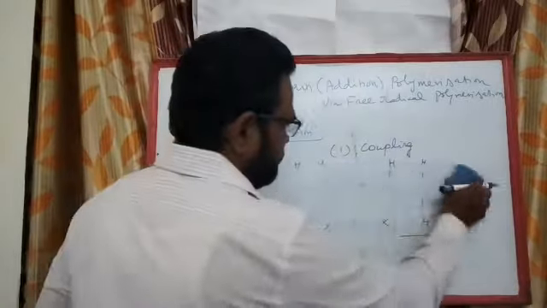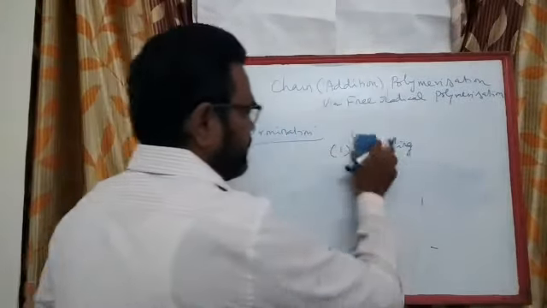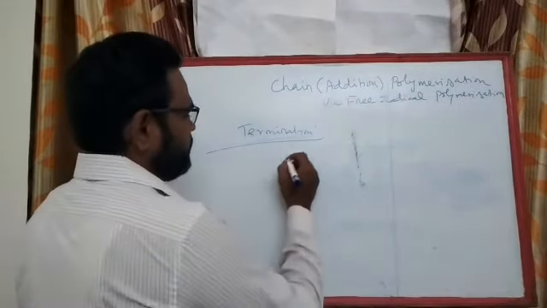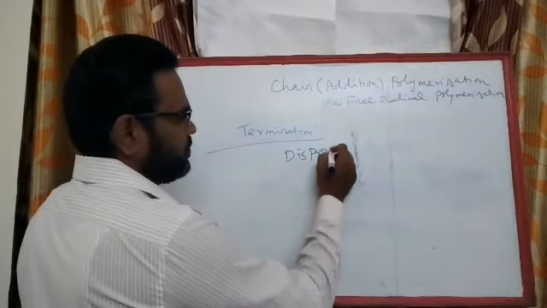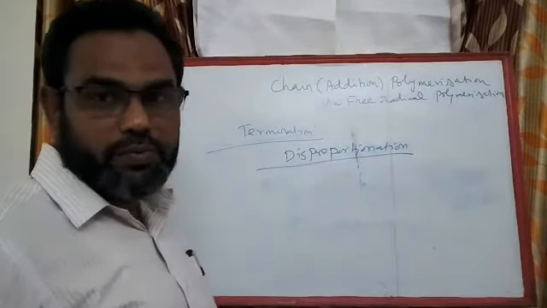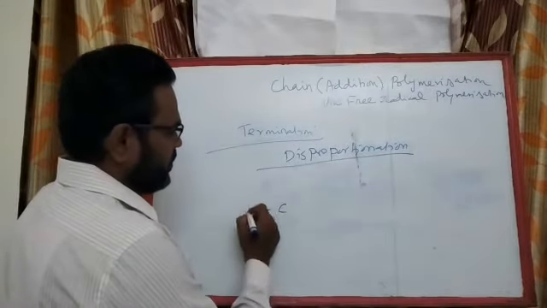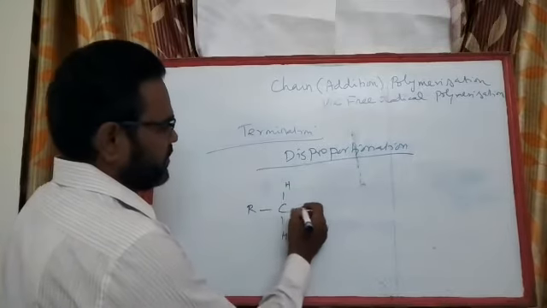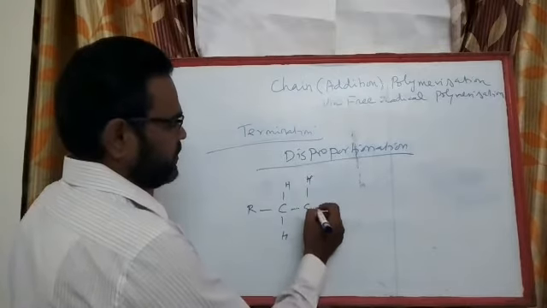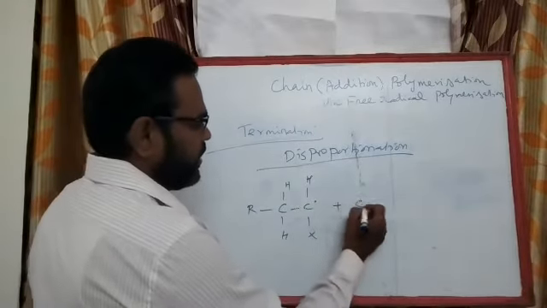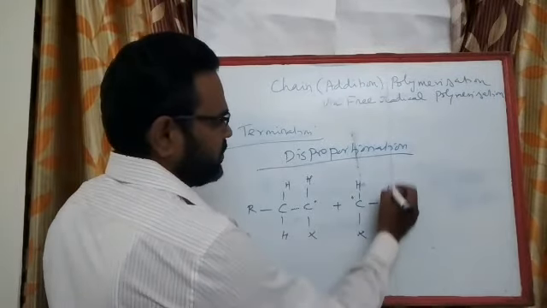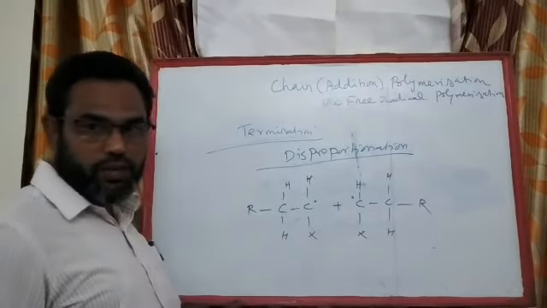And number two is by disproportionation. Okay, disproportionation. And I write this R, H, H, C, H, X. There is one growing chain and another growing chain, X, H, and R. The two growing chains we have.